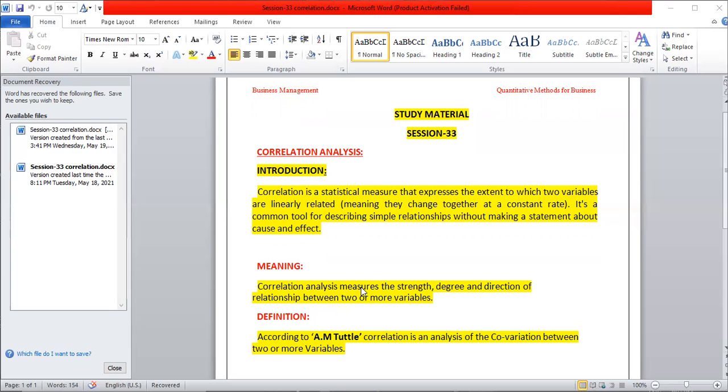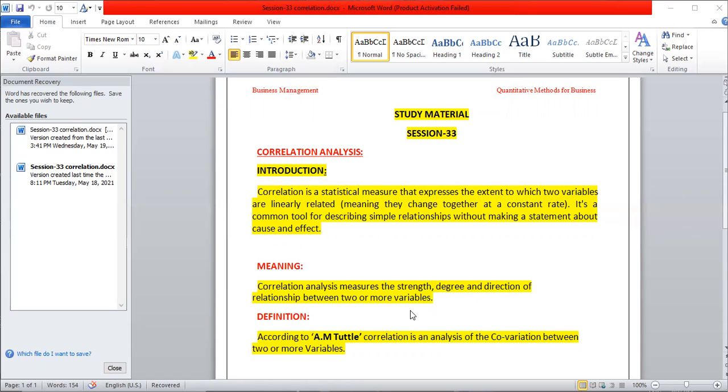It measures the strength and degree, that is the amount, and the direction, whether it is in the opposite direction or in the same direction. We have to study the direction of the relationship between price and supply.